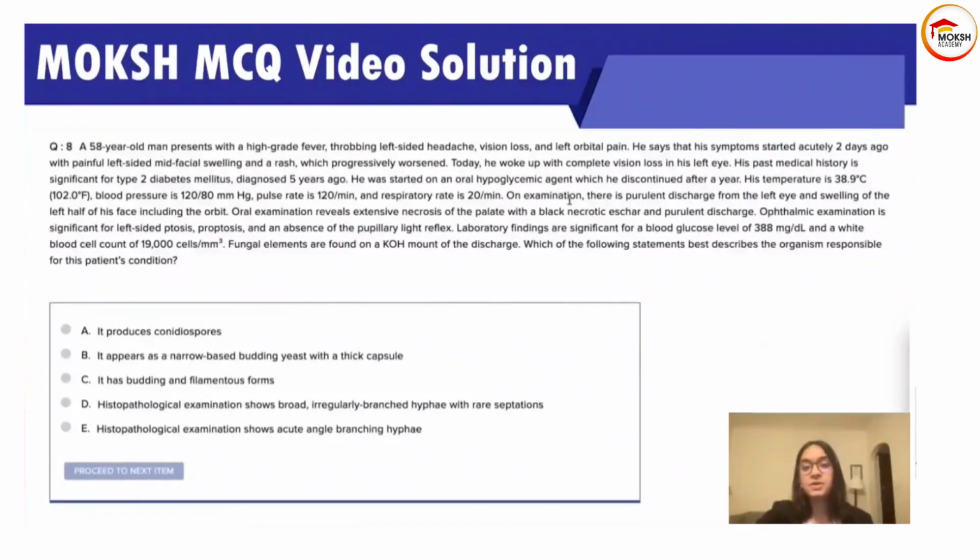Lab findings show a blood glucose of 388, a WBC count of 19,000. Fungal elements are found on KOH mount of the discharge. So which of these statements describes the organism responsible for the patient's condition?